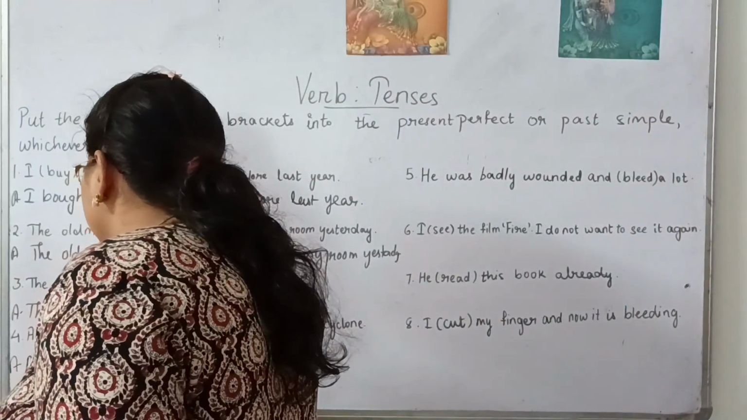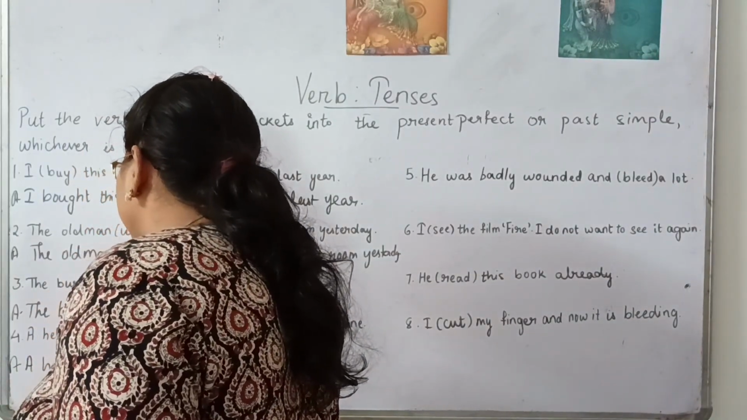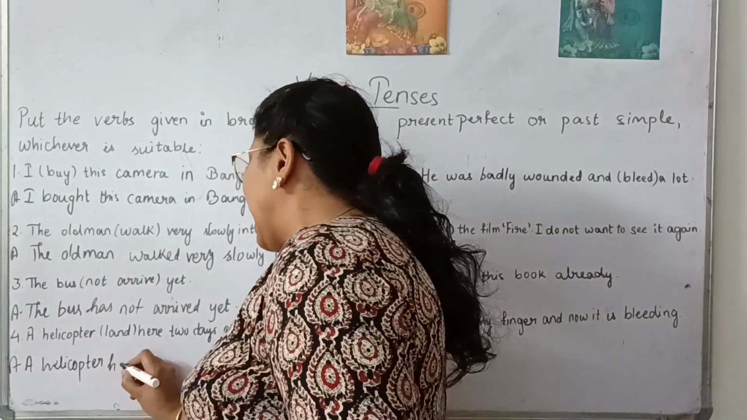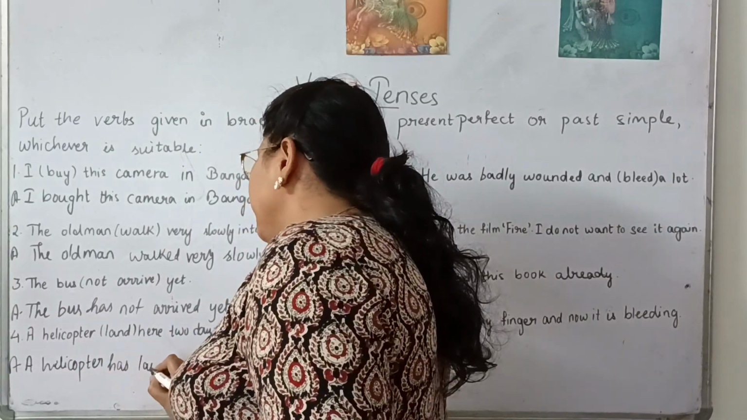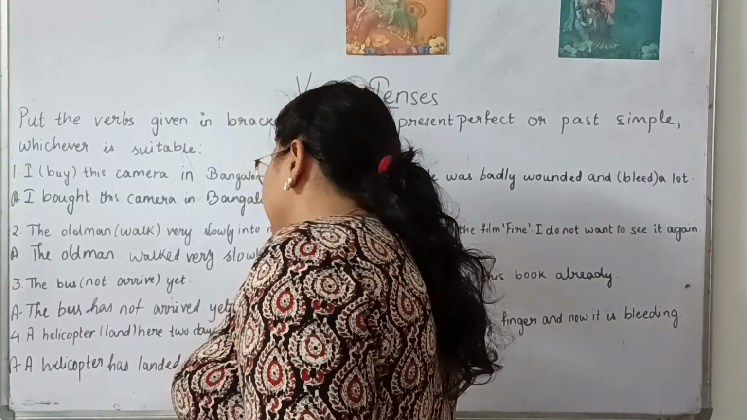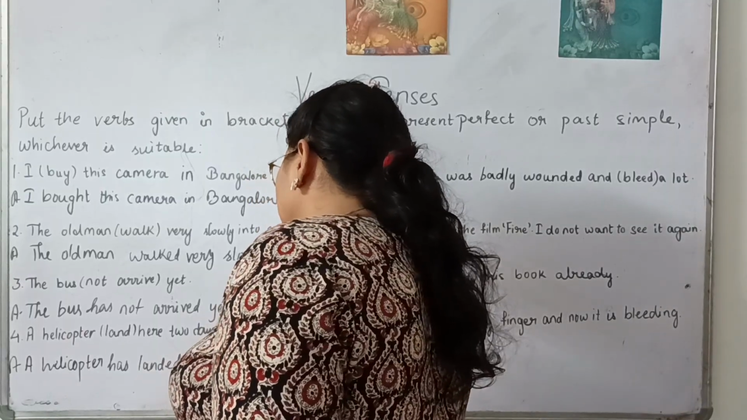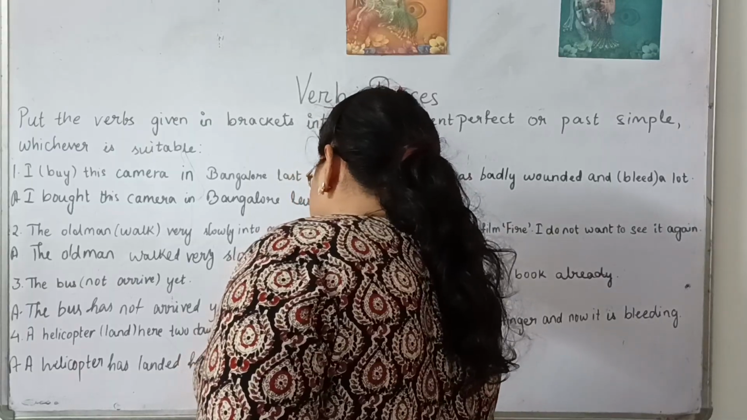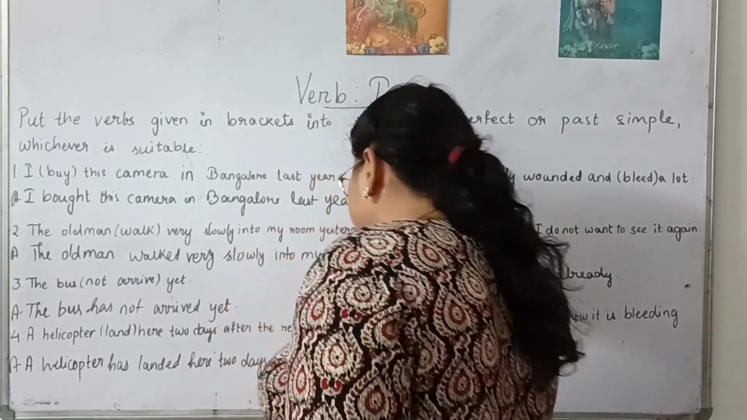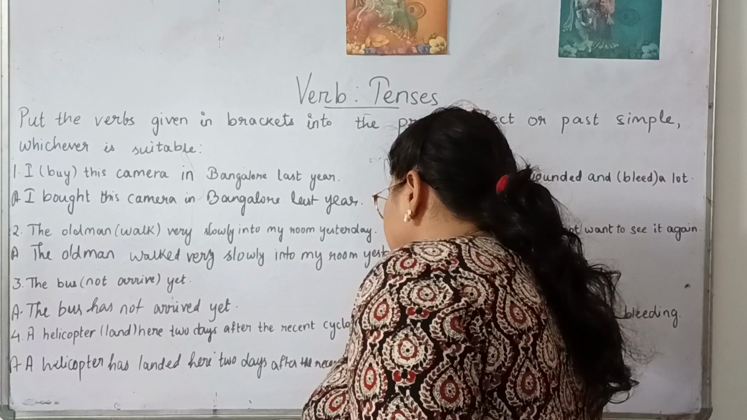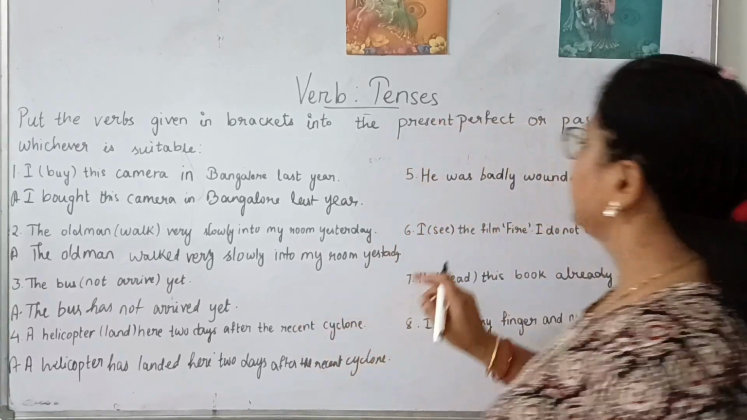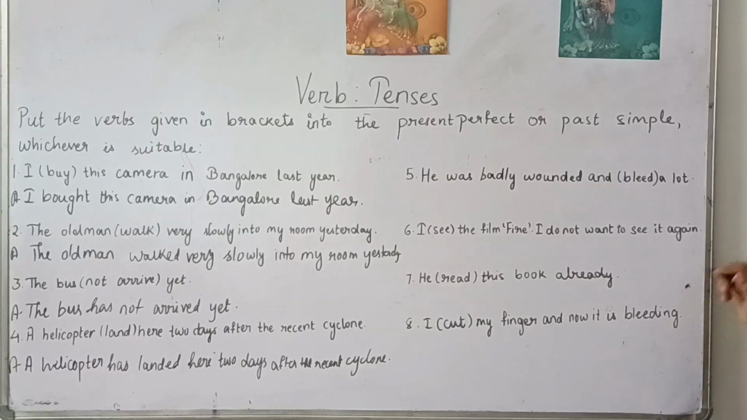So what will be the answer? A helicopter. Helicopter is obviously the subject which is singular. So we will use has, and land will become landed. And the rest will remain as it is in the question: 2 days after the recent cyclone. Clear? Number four is over. Let's move to number five question now.